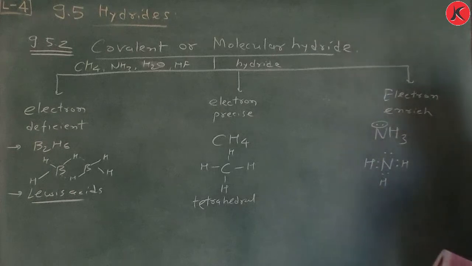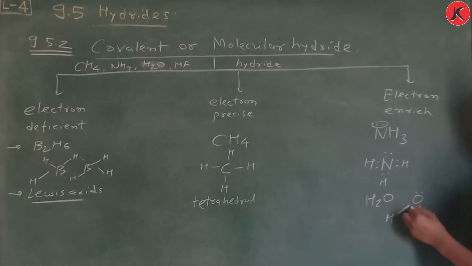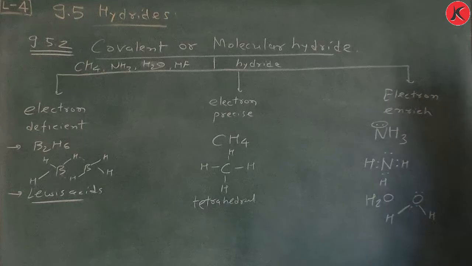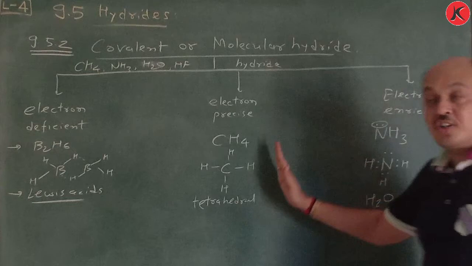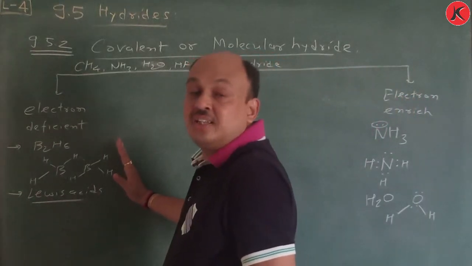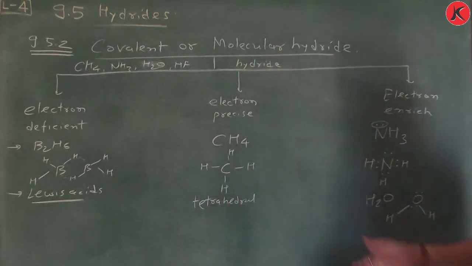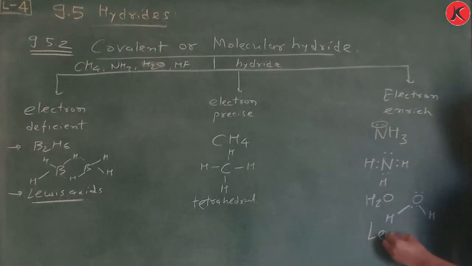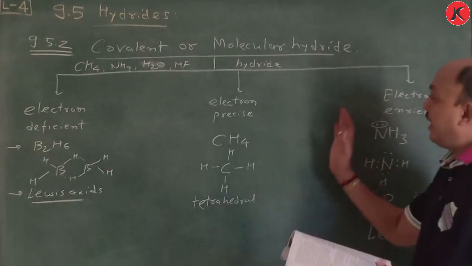H2O is also there, the water molecule is one example. Oxygen, here hydrogen, here hydrogen, here 2 dots to complete the octet. So this is an extra electron, so electron enriched. This is electron precise, there is no electron left, and here it is electron deficient. That means they require electrons, so Lewis acids are there. This is a tetrahedral structure, and here Lewis base. So this is all about covalent or molecular hydrides.